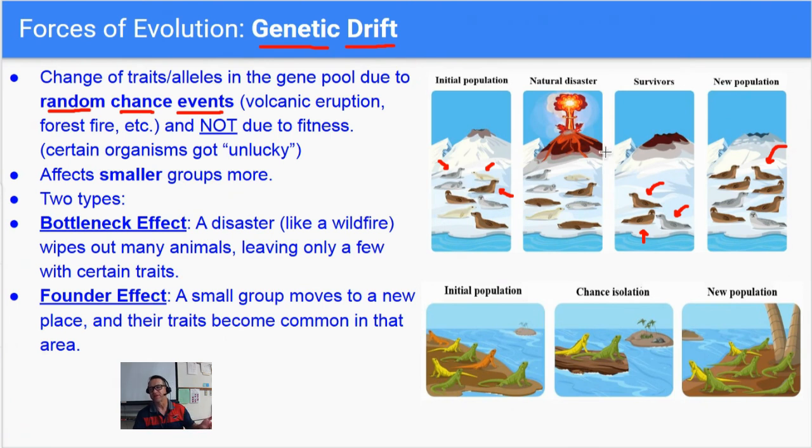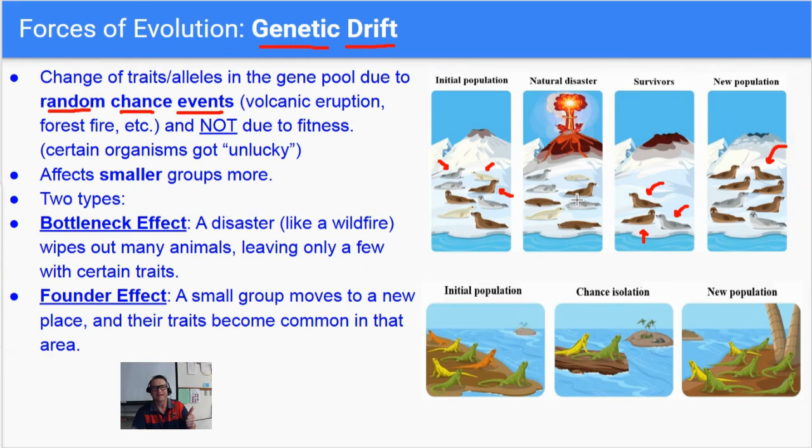But after the eruption, most of them were killed, but just by random chance. More brown ones survived and gray ones survived than white ones. So the new population is mostly all brown and a few gray. So this has nothing to do with fitness. Brown was not any better than gray or white. The brown seals just got lucky.